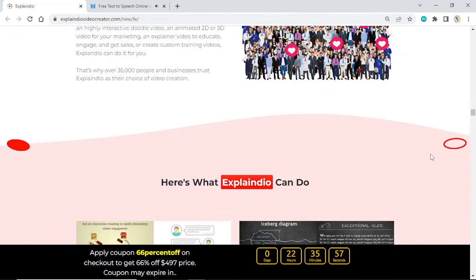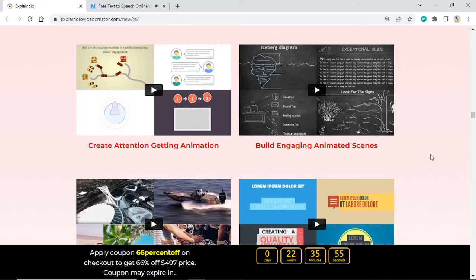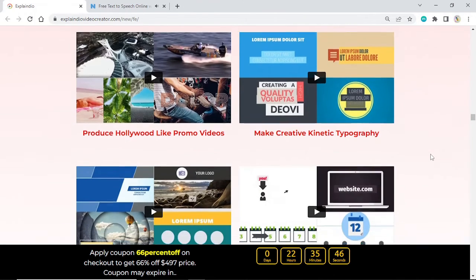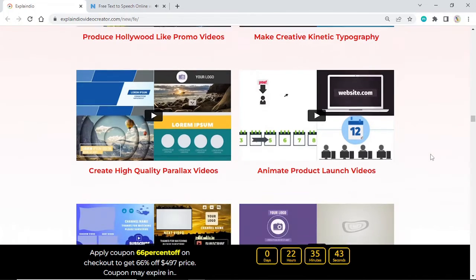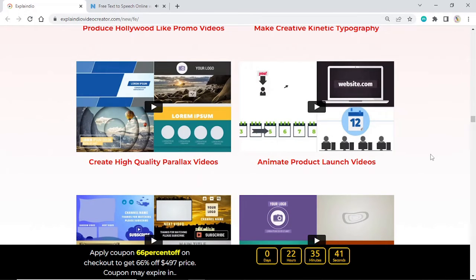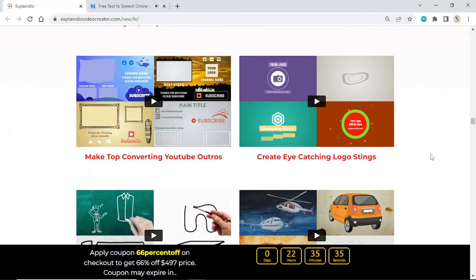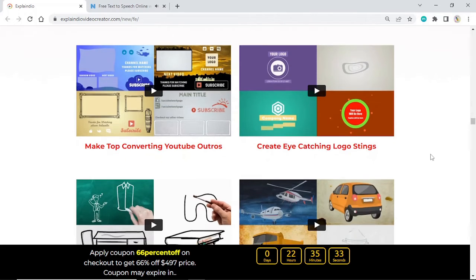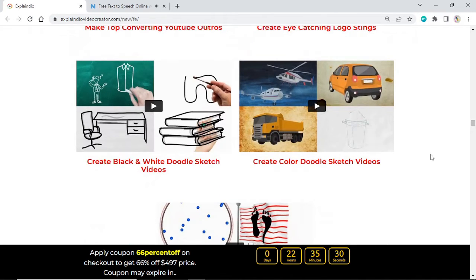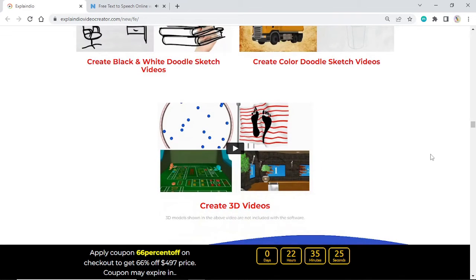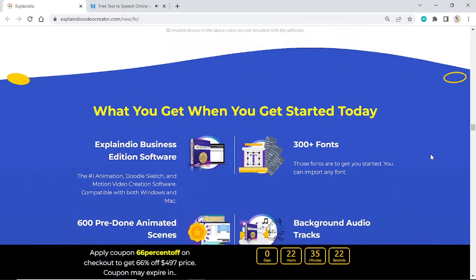Here's what Explaindio can do. Create attention-getting animation. Build engaging animated scenes. Produce Hollywood-like promo videos. Make creative kinetic typography. Create high-quality parallax videos. Animate product launch videos. Make top-converting YouTube outros. Create eye-catching logo stings. Create black and white doodle sketch videos. Create color doodle sketch videos. Create 3D videos. 3D models shown in the above video are not included with the software.